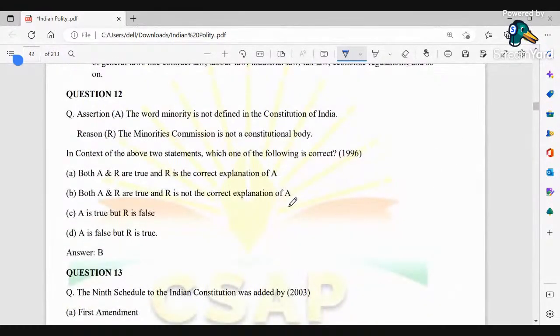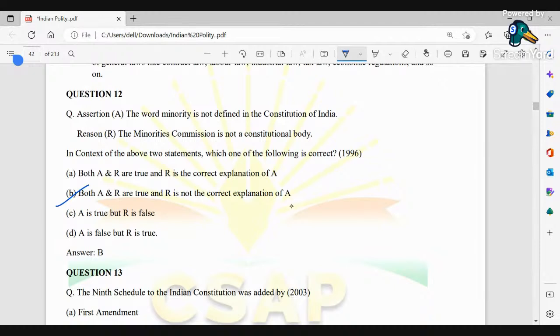Okay, next. Assertion and reason. Assertion: the word minority is not defined in the Constitution of India. Reason: the Minorities Commission is not a constitutional body. In the context of the above two statements, which of the following is correct? Both A and R are true and R is the correct explanation of A. Both A and R are true and R is not the correct explanation of A. A is true, R is false. A is false, R is true. So here I could go with option B, that both A and R are true and R is not the correct explanation of A.